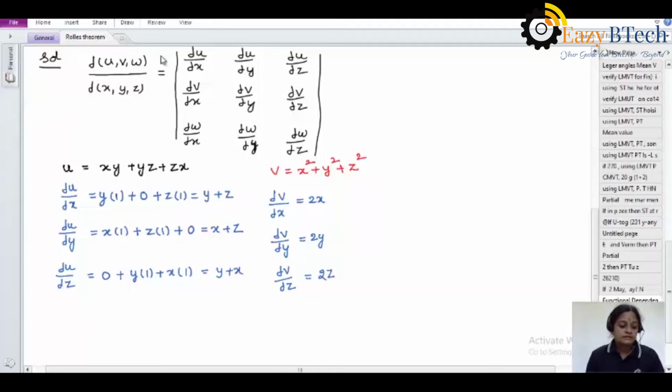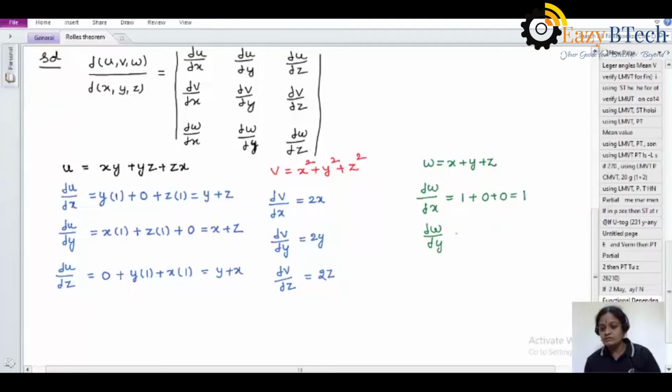And coming to the last term, that is w here, the w term is x plus y plus z. Dou w by dou x, so only one x here, for x it is 1, and for the remaining 2 terms 0, that is 1. And dou w by dou y, 0, 1, 0, that is 1.